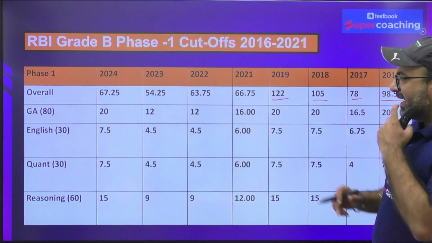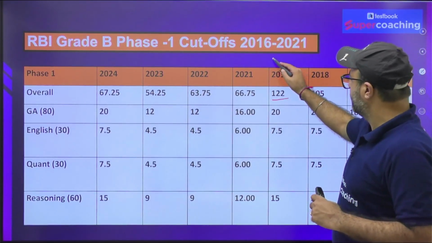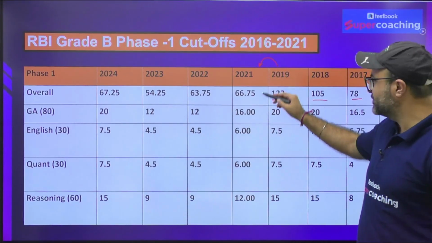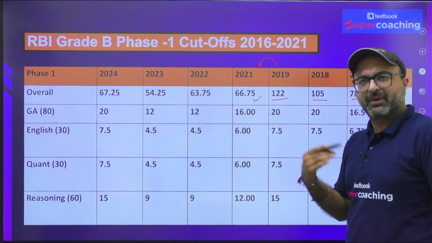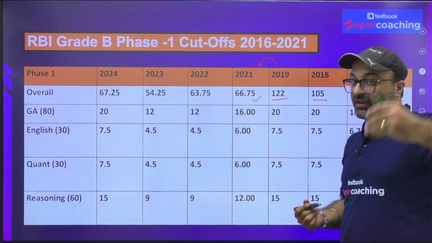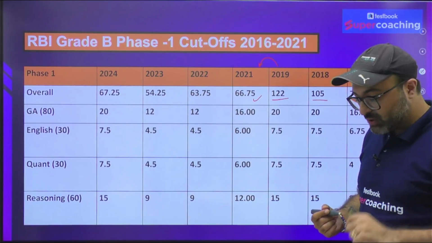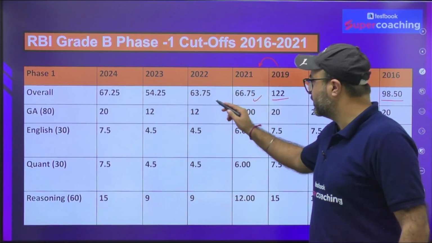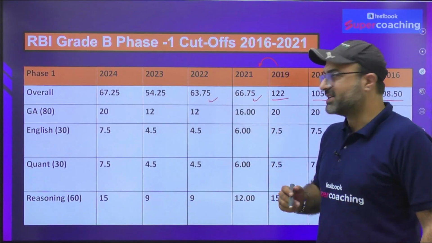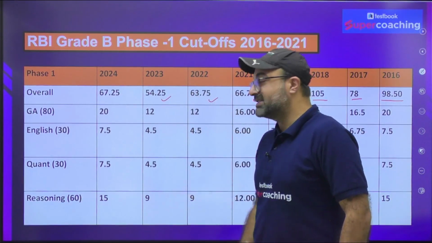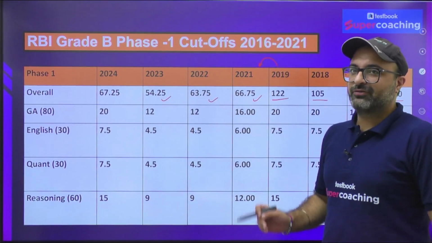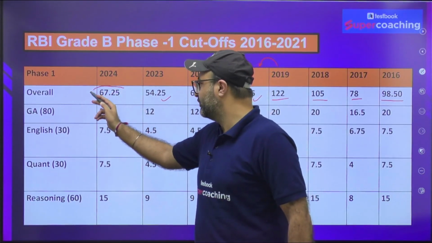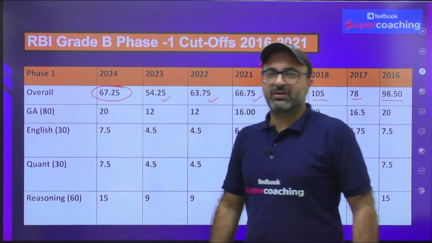In 2020, the examination was not conducted, but in 2021 there was a drastic fall in the cutoff, and this was the year when the descriptive paper was introduced, because of which the number of candidates applying for this examination also decreased. Then in 2022, the cutoff fell further to 63.75. In 2023, this is the lowest cutoff till date, which was 54.25. If I talk about the current year cutoff in 2024, it was 67.25.